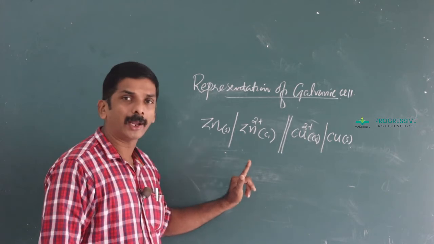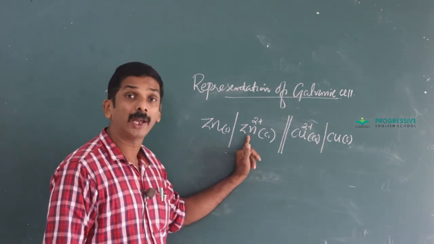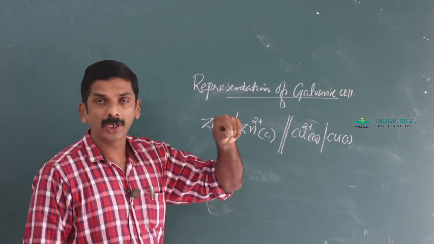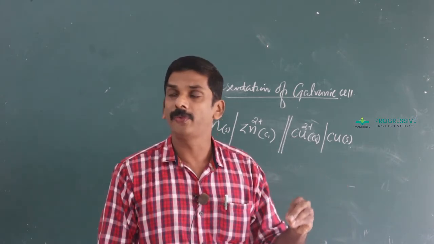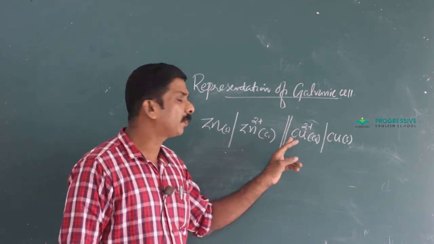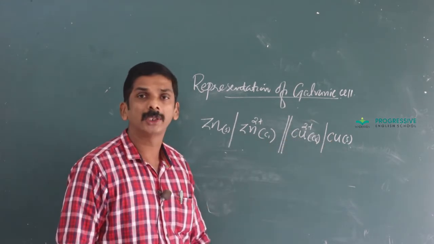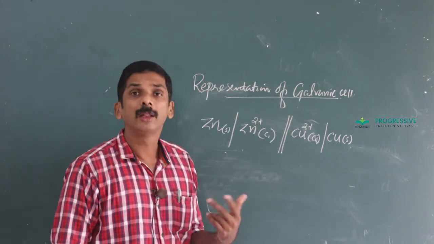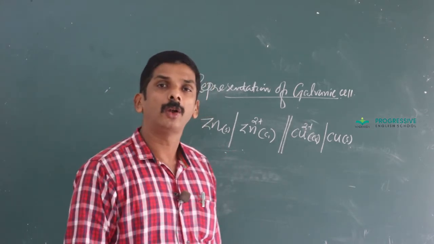While representing an anode, first we write the symbol of the metal followed by the symbol of its ion with the concentration in brackets. A zinc rod is dipped in 0.1 molar zinc sulfate or 0.25 molar zinc sulfate. And for the cathode, first we write the symbol of the ion with concentration in brackets followed by the symbol of the metal. The two vertical lines represent a salt bridge.